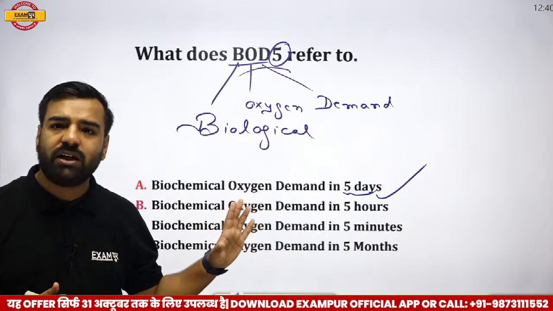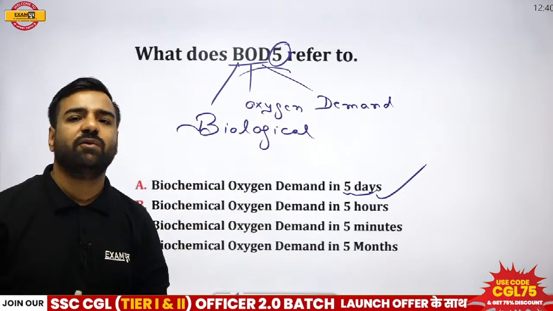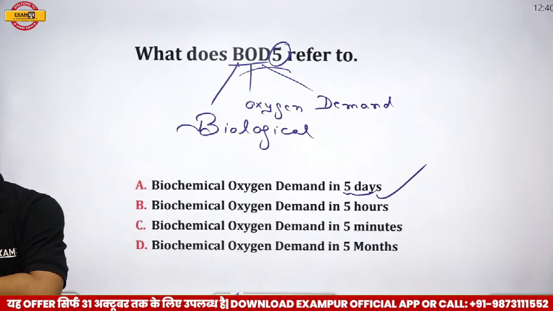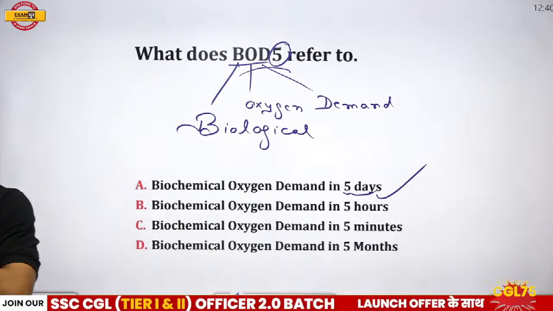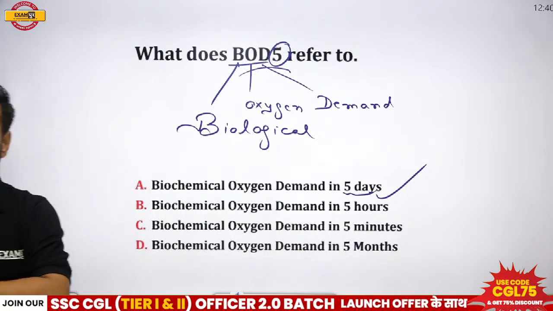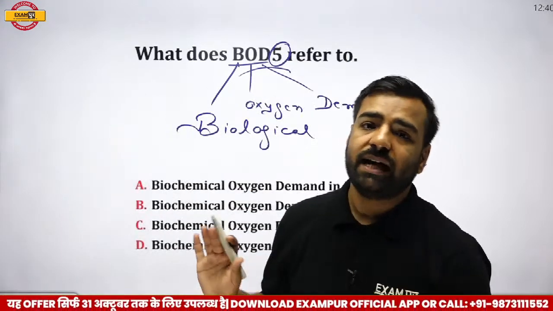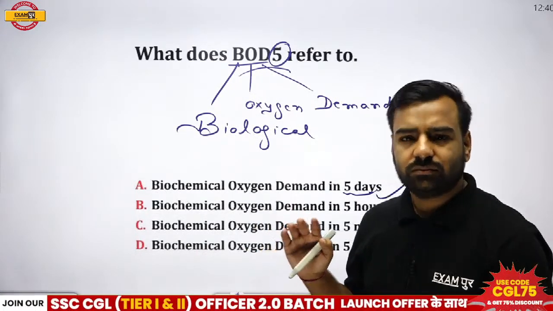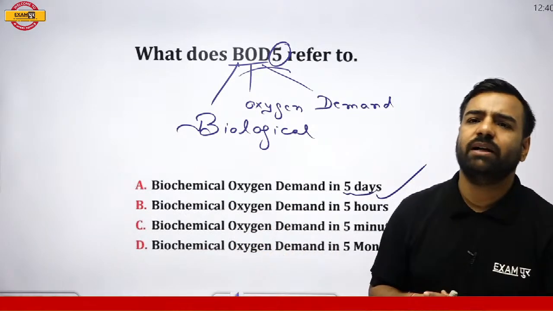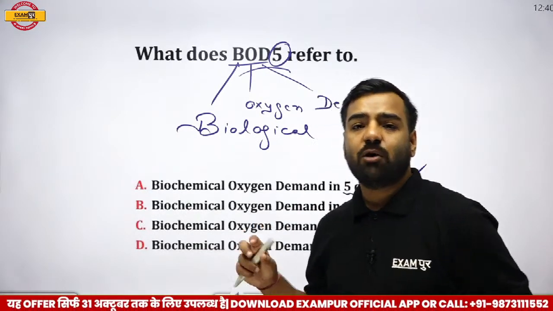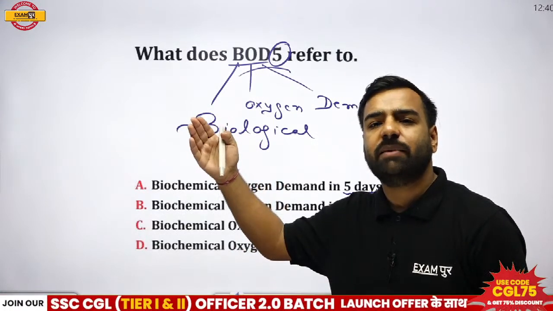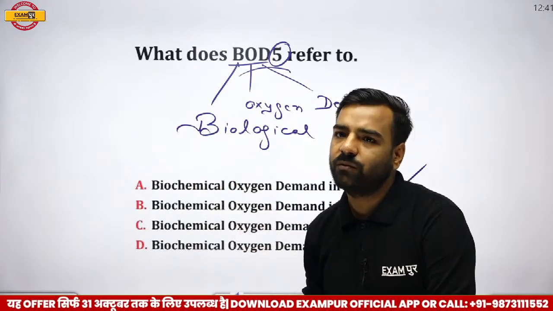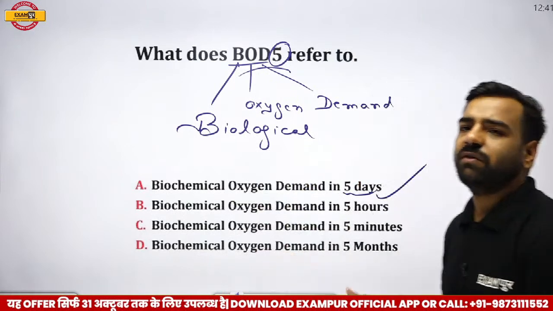So, all of you got my point, or should I repeat that? I want thumbs up from everyone if you got this point. Very, very important. Have you received this point? I don't want anyone to be wrong here. Any bacteria or microorganism, when they are degrading any organic matter, must be requiring oxygen, right? So how much oxygen is actually required? We can say biological oxygen demand. From the name itself, it is clear. The demand of the oxygen, right? If I'm talking about 5 days, that is BOD 5. Okay, cool. So let's move forward with the next question now.